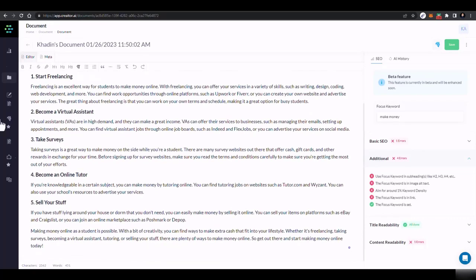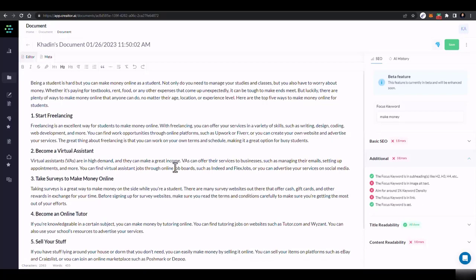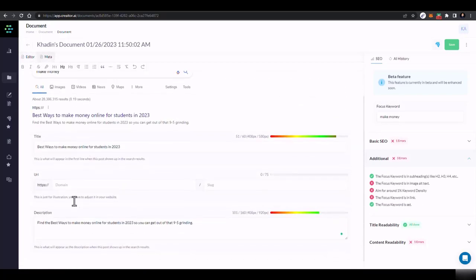So take surveys to make money online. Now this is also improved. Now here you just have to add some kind of image here. This would be added by the client itself. You don't have to worry about it. Key focus keyword is in link. So here in meta, here you have the link.